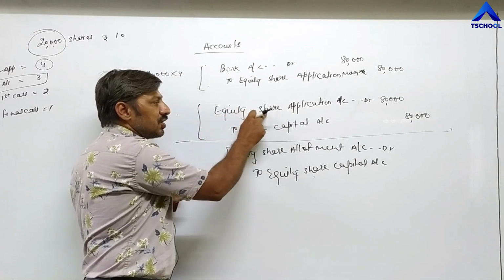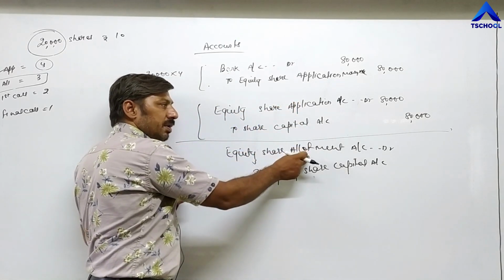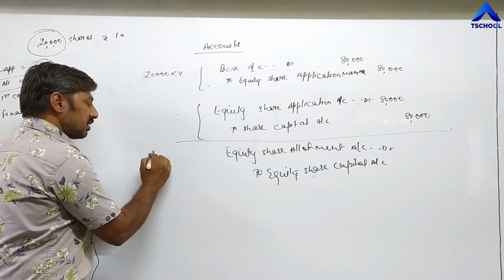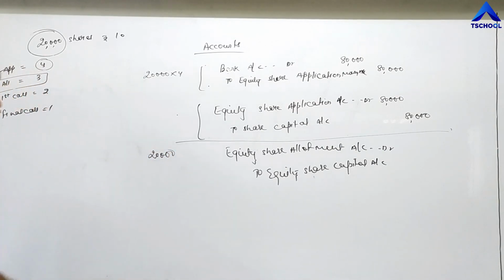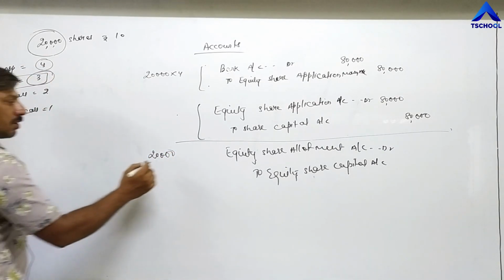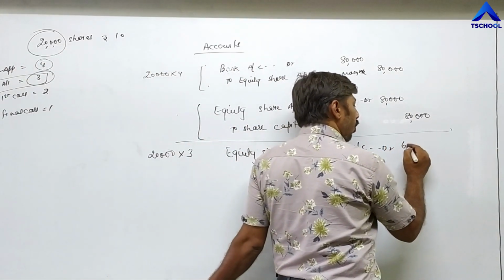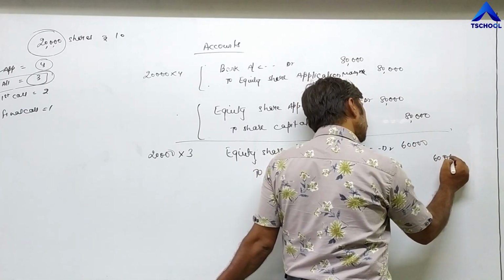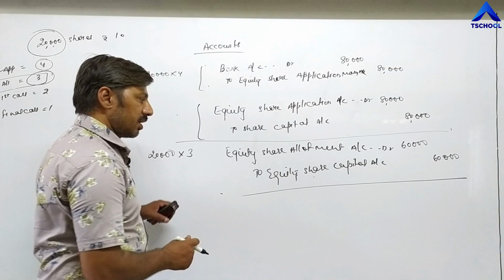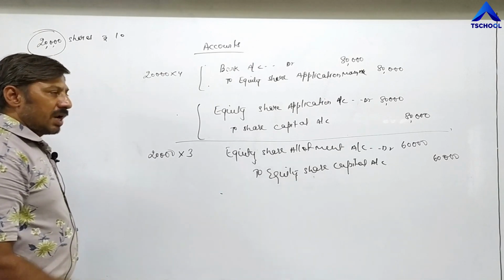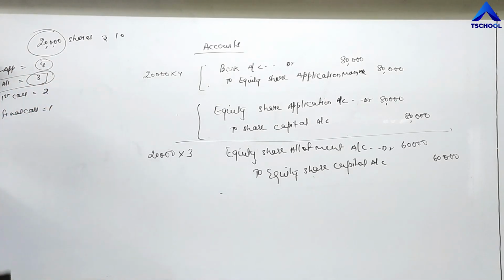So same entry, equity share application, instead of application we have to write allotment. Allotment account debit to equity share capital. Now total number of shares is 20,000 and the value of allotment is 3 rupees. So company is writing that we have to receive 60,000 rupees from all shareholders. Third entry is completed. For every installment, for application, for allotment, for first call, for final call, you have to pass 2 entries.